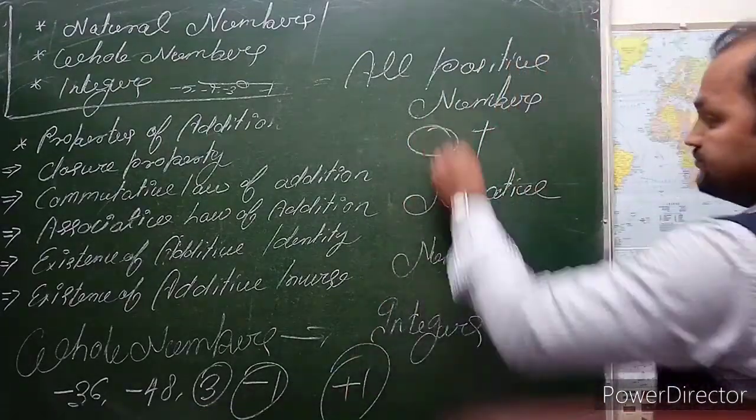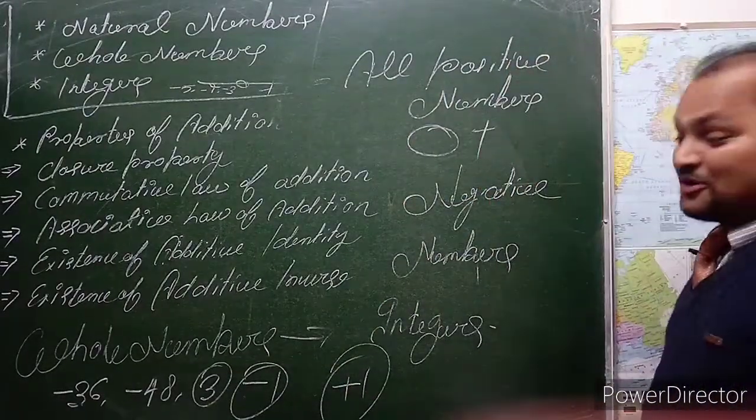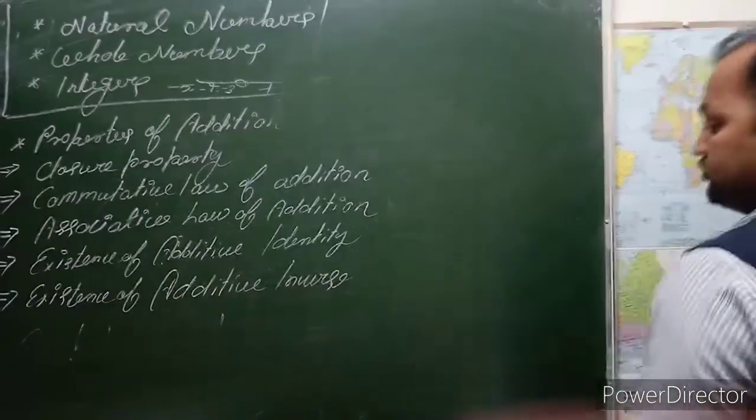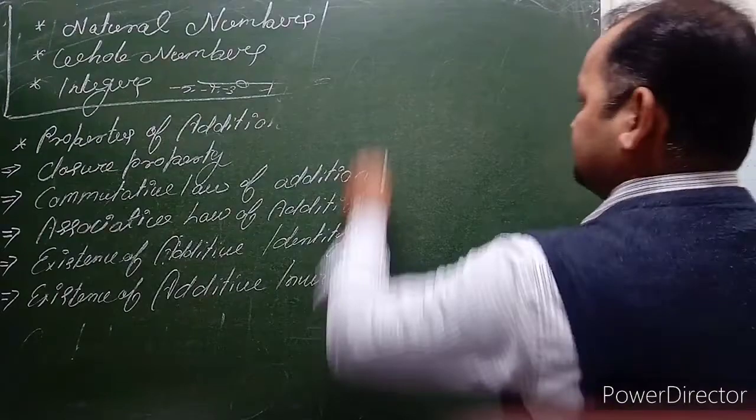So what about 0? 0 is also an integer, of course.